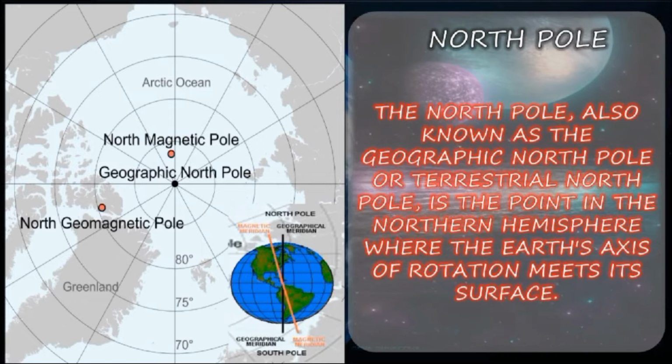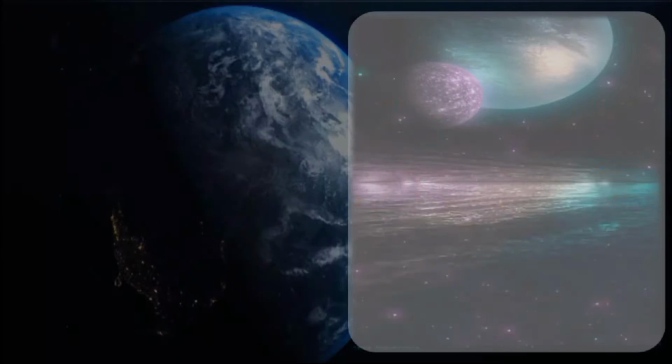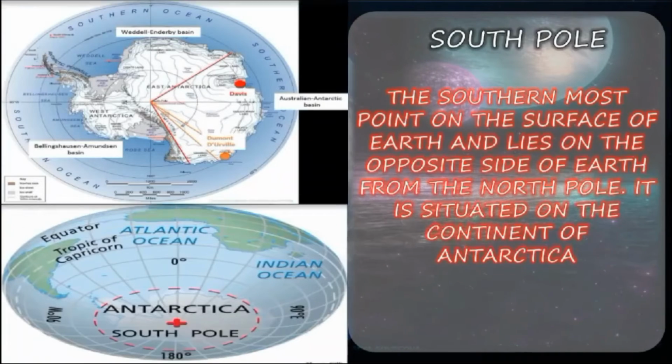South Pole is at the bottom of the world. So both are very cold and icy places. The poles have 6 months of daylight and 6 months of night. Now we shall see about the South Pole.